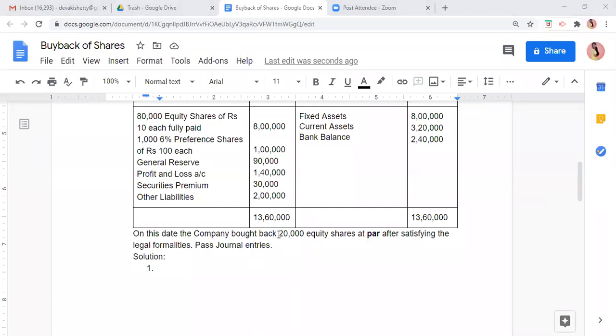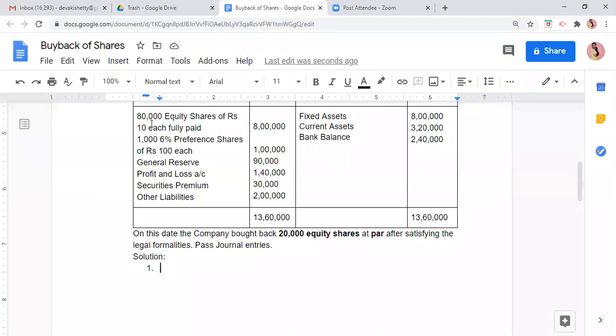See, clearly given in the question. I have highlighted the number of shares also. On this date, the company bought back 20,000 equity shares at par.